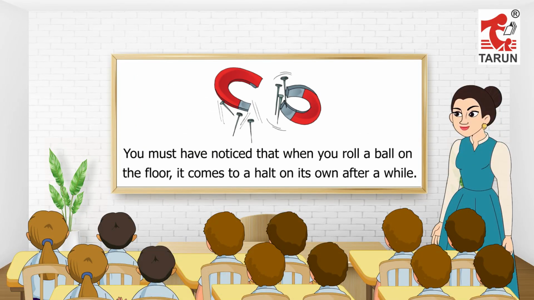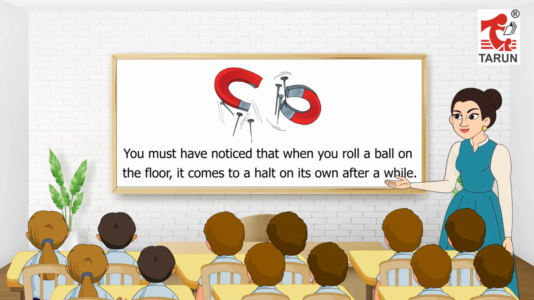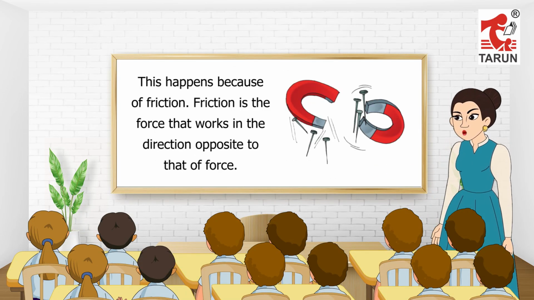Friction. You must have noticed that when you roll a ball on the floor, it comes to a halt on its own after a while. This happens because of friction. Friction is the force that works in the direction opposite to that of force.